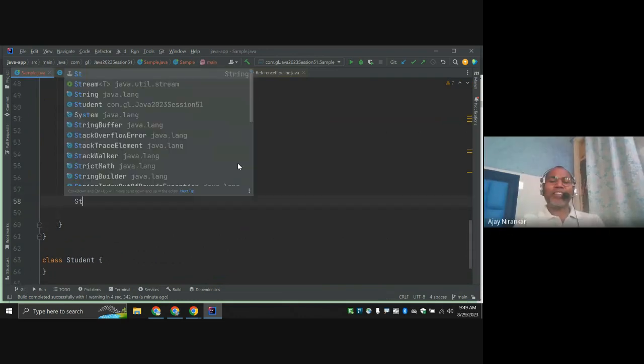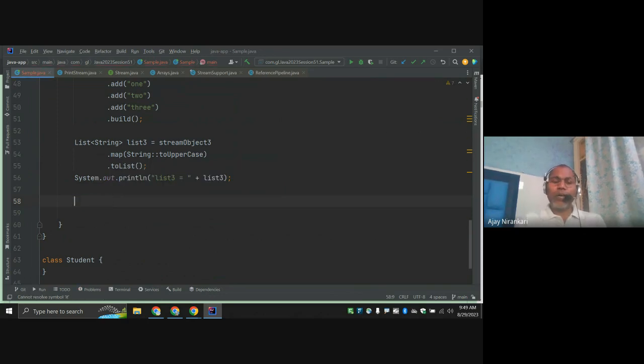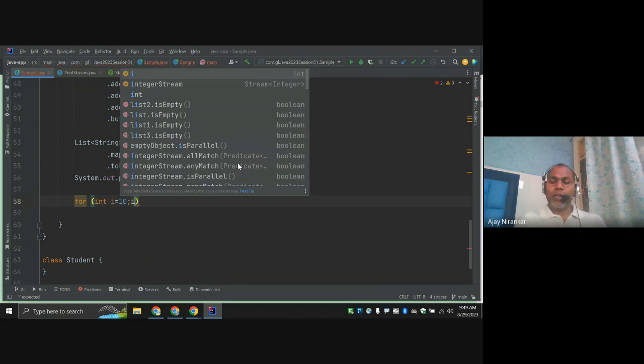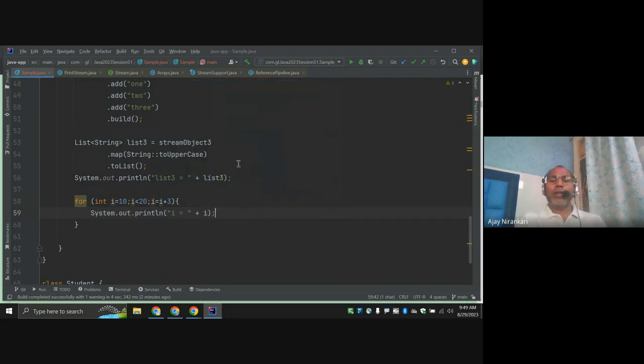So I'm still confused why that is Stream.iterate. Let's go for a simple example. I want a for loop: integer i equal to 10; i less than 20; i equal to i plus 3; and print System.out i. So here what we are doing is printing numbers starting from 10 till less than 20.